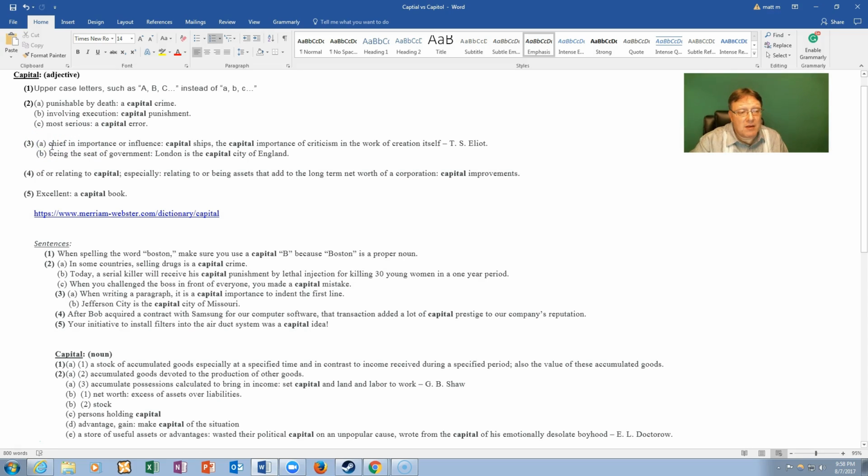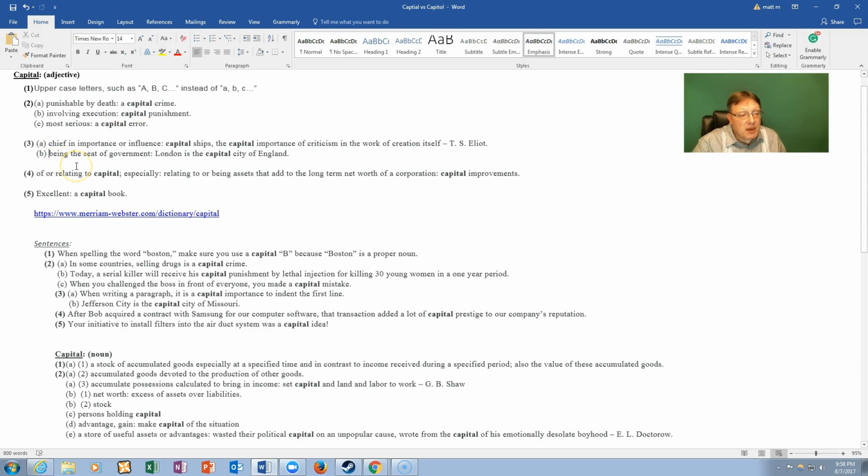Number 3A, chief in importance or influence, such as capital ships. And a writer, T.S. Eliot, says the capital importance of criticism in the work of creation itself. In other words, you should be critical of your own creative work so that you make something that is good.